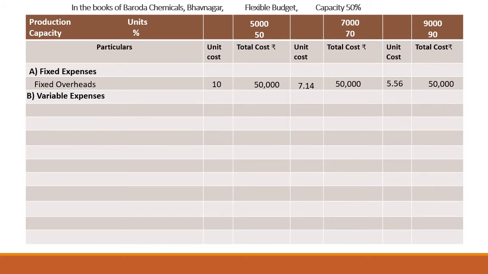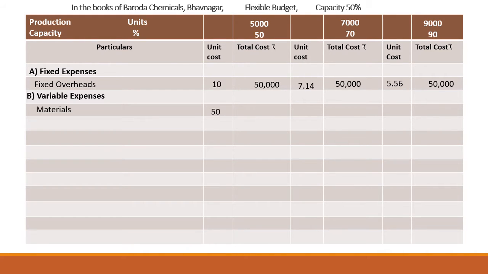So let us move towards the variable expenses. First is materials. What is the feature of variable expenses? Per unit it remains fixed, but in total it varies. Exactly opposite to the fixed expenses. Per unit variable expenses remain fixed, and in case of fixed expenses, in total it remains fixed.